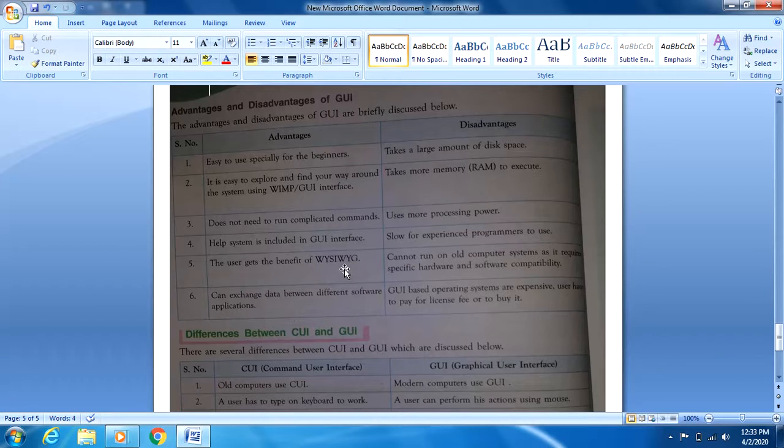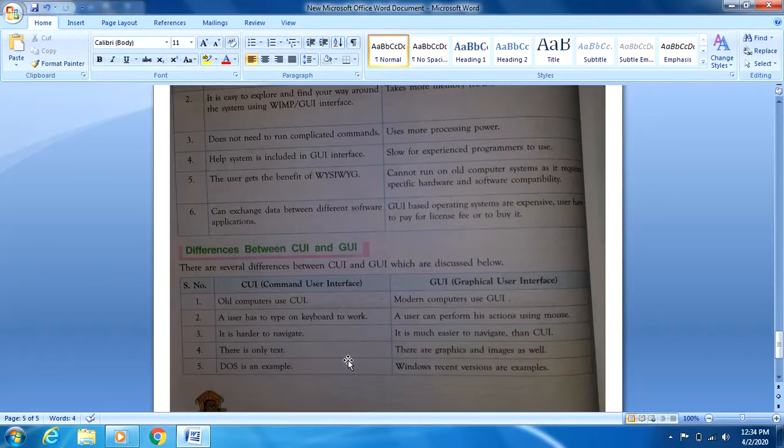Whatever you see, you will be able to get that only. Then disadvantages are what? It takes a lot of memory space, first of all. Second thing, it is slow for the experienced programmers, the ones who are good enough to use the computer. He or she will feel that it is very slow.